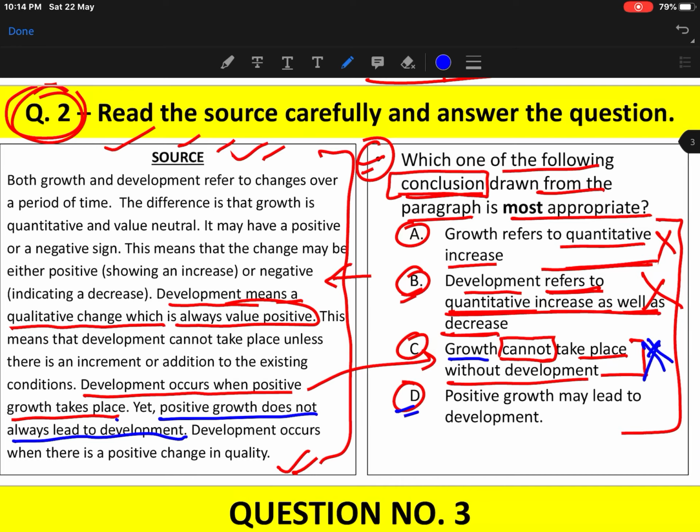Now the option D, positive growth may lead to development. So look at this sentence in the paragraph. Yet positive growth does not always lead to development, does not always, but sometimes it leads to development. So positive growth may lead to development. This inference, this conclusion is correct. May lead to. So positive growth may lead to development is fine. Sometimes it may lead to, sometimes it may not lead to. So the option D would be correct.